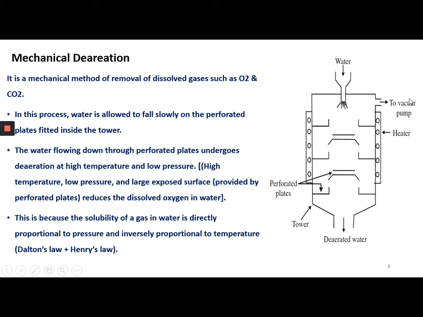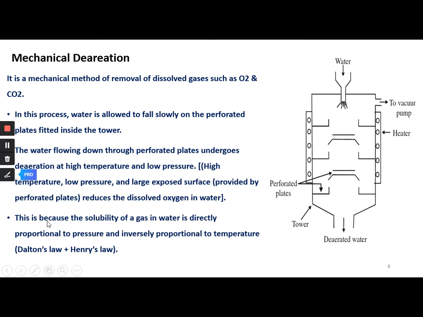By using the vacuum pump, we can remove the pressure inside the cylinder. So a vacuum is created, so the pressure is also low. With high temperature and lower pressure, the dissolved oxygen can be eliminated. So the outcoming water will be free from carbon dioxide and dissolved oxygen.